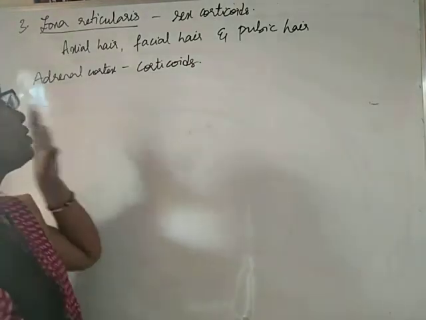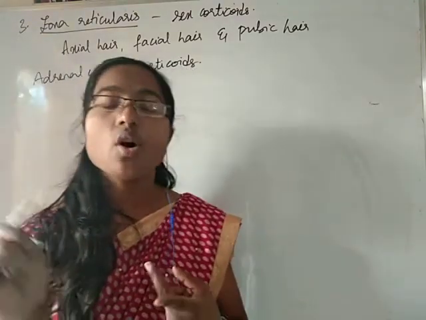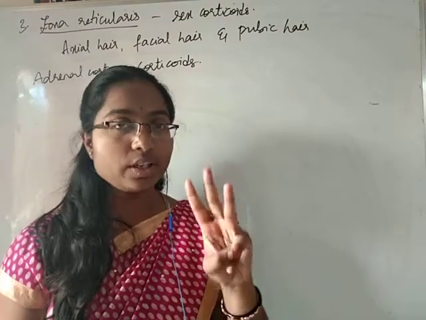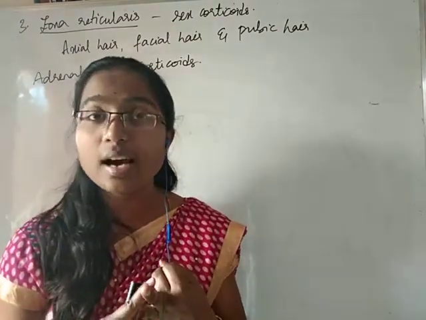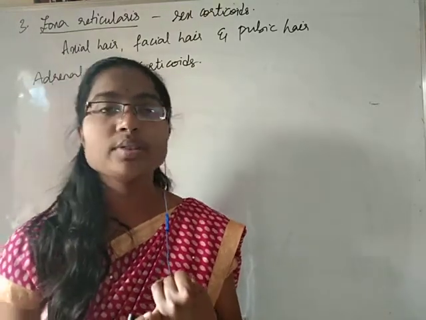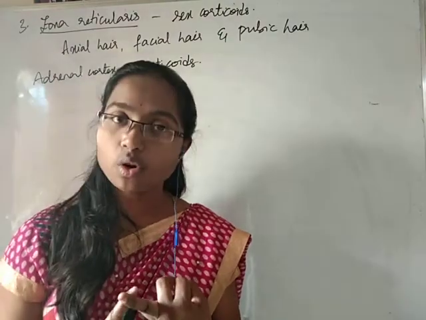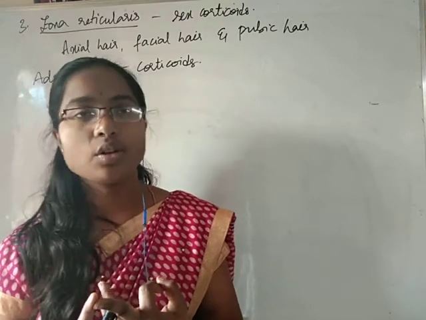So, students, this is regarding the adrenal cortex. The adrenal cortex is the outermost region of the adrenal gland. It consists of three regions: zona glomerulosa, zona fasciculata, zona reticularis. Zona glomerulosa produces mineral corticoids, zona fasciculata produces glucocorticoids, zona reticularis produces sex corticoids.